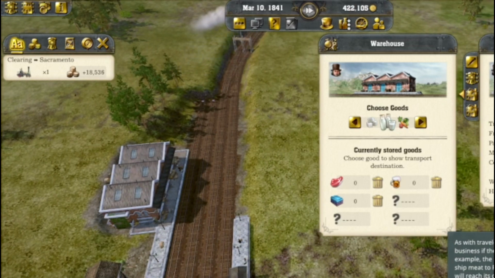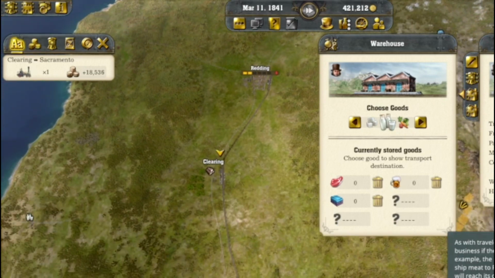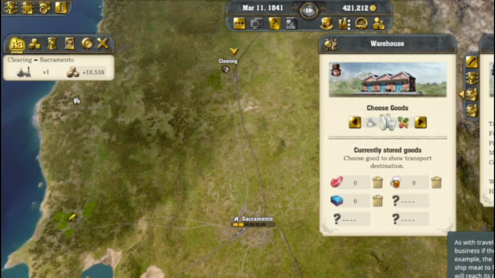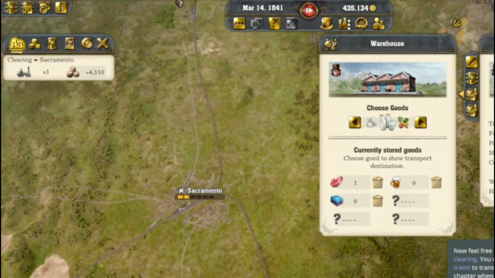For example, the meat industry in Sacramento can now ship meat to Reading by rail, knowing that the meat will reach its destination via the warehouse. Now, feel free to look at how the goods transfer at the clearing. You may also need to increase the number of trains to transport all the new goods. Then, finish this chapter whenever at your own pace.